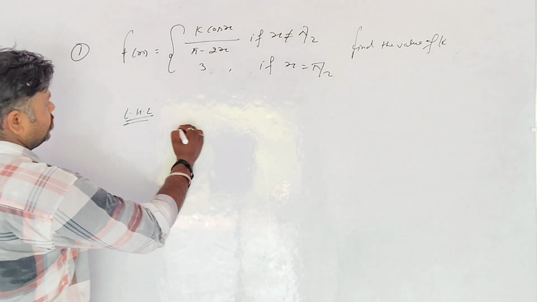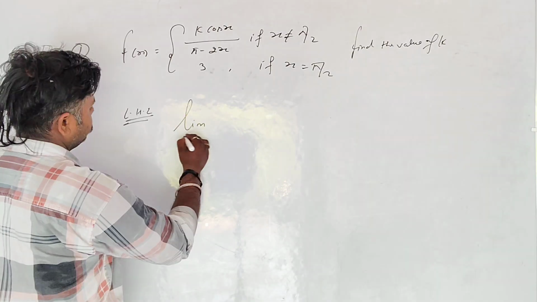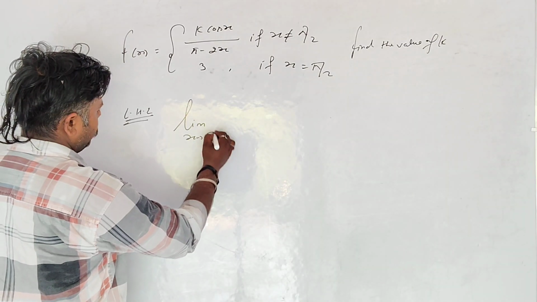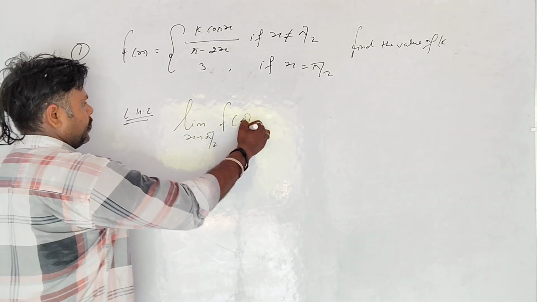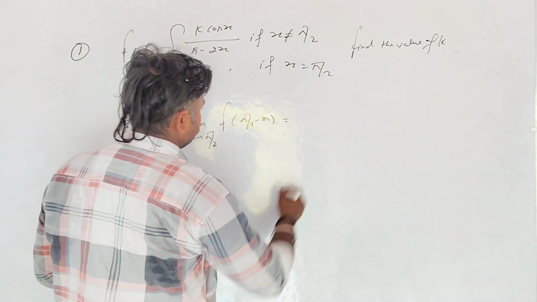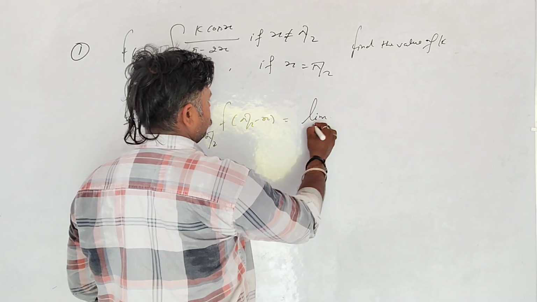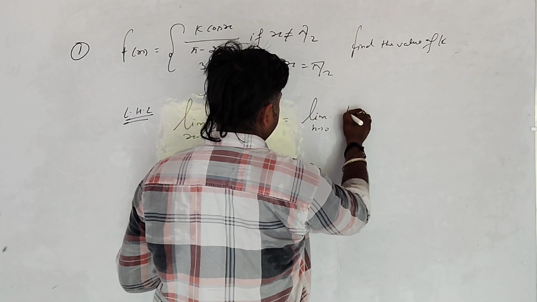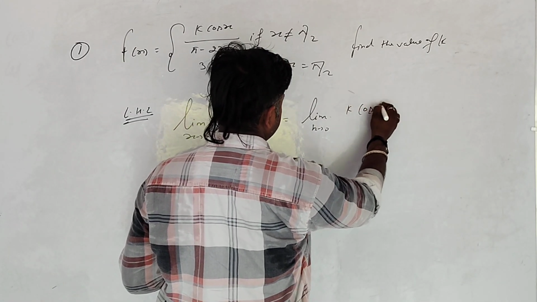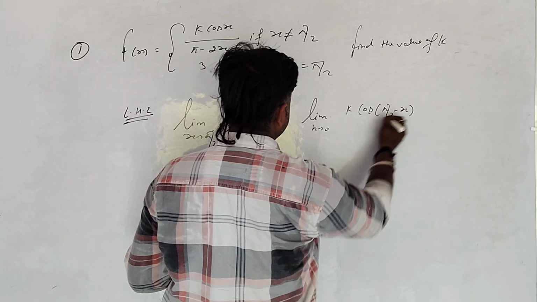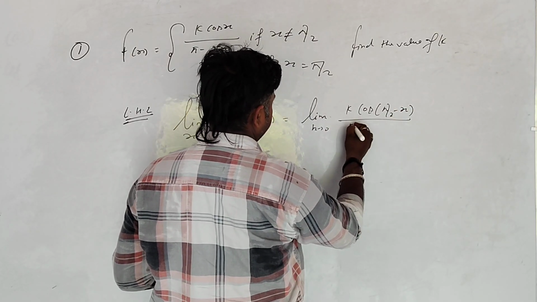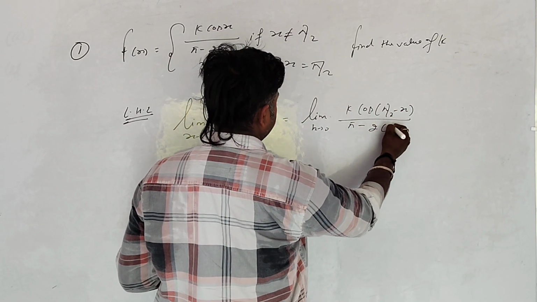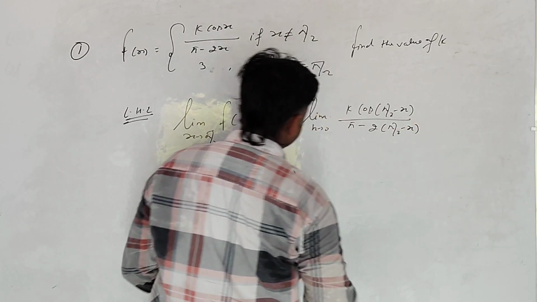Left hand limit is limit x tends to pi by 2 minus f(x), putting pi by 2 minus h, is equal to limit h tends to 0 of k cos(pi by 2 minus h) divided by pi minus 2(pi by 2 minus h).